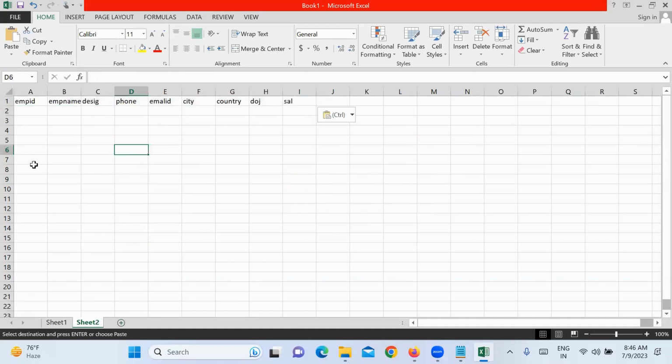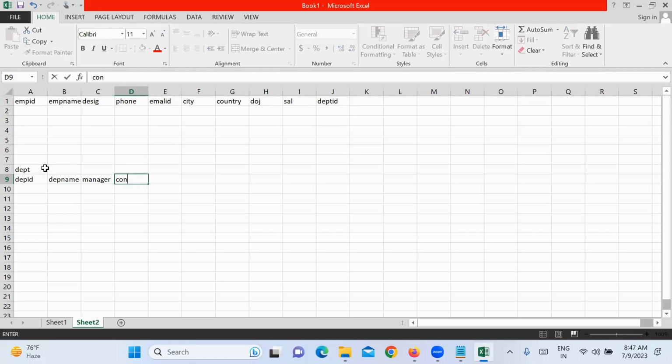Take an employee table: employee name, city, date of join, salary, and department ID, the department in which he is working. Now suppose there is also a department table which has department ID, department name, who is the manager, and the contact number. What is the common column between these two tables? Department ID. Department ID is common between these two tables, so there is a relation between the two tables like this.